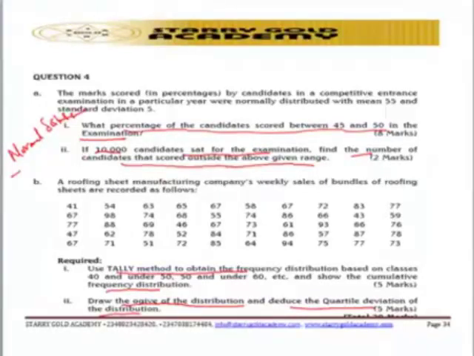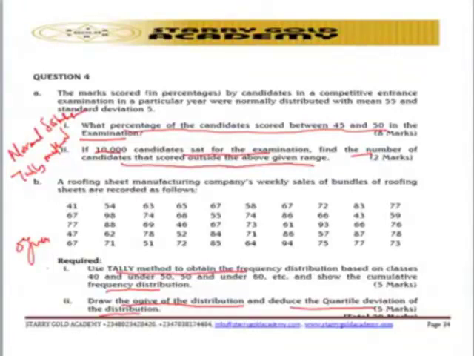Using the tally method to construct the frequency distribution table, and the deduction of quartile from the plotted cumulative frequency curve. That is the second one, which was the construction of the cumulative frequency OGIVE.